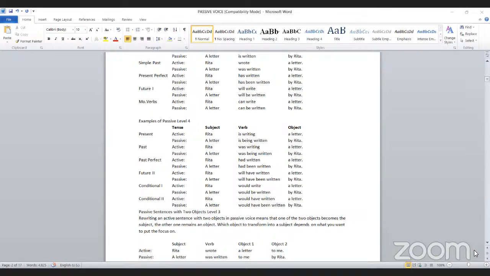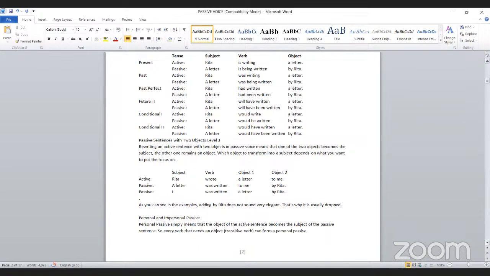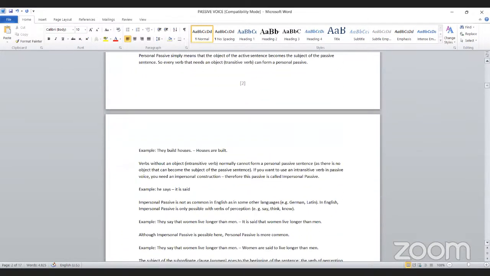This is how we need to change the sentence tenses into passive. What are the missing tenses here? All the perfect continuous tenses are missing because we cannot change them, right? That's what you need to remember. You cannot change any perfect continuous forms into passive.